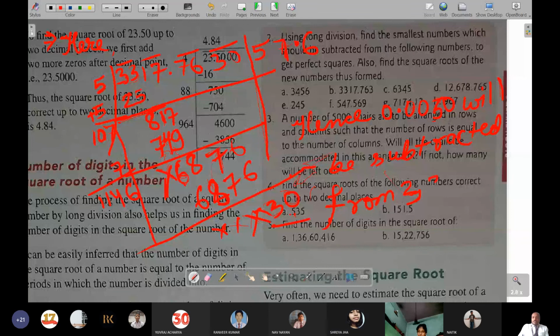From 3317.7630 to get a perfect square. It is again the homework. What is the homework? Time over. Okay, so after completing this, of course, I will be ending your class. To get a perfect square, that is you can write, okay,